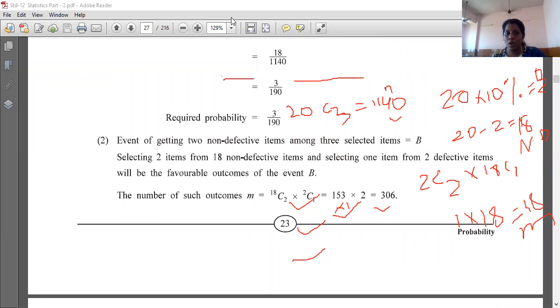Event of getting 2 non-defective. Okay, so 2 non-defective among the 3 selected items.